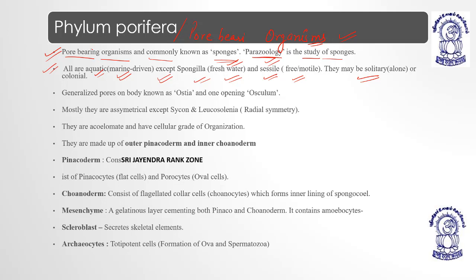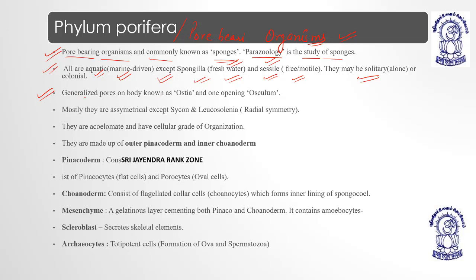First, they have pores on their whole body surface. That's why they are known as sponges. Parazoology is the study of sponges. Almost all of them are aquatic, and most are marine, meaning they live in sea water, salty water, except Spongilla, which is a freshwater sponge. Mostly they are sessile. They can live their whole life alone, solitary, or make colonies. That's why they are further classified into two categories, solitary and colonial.